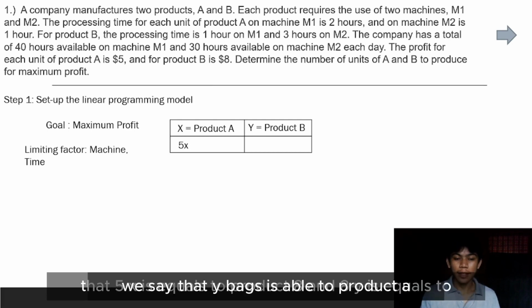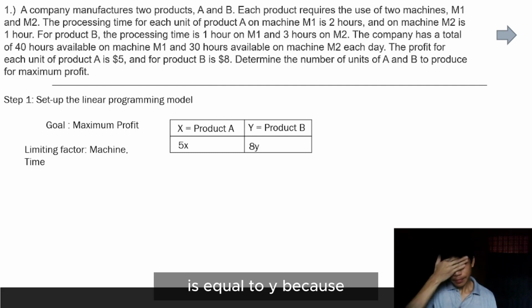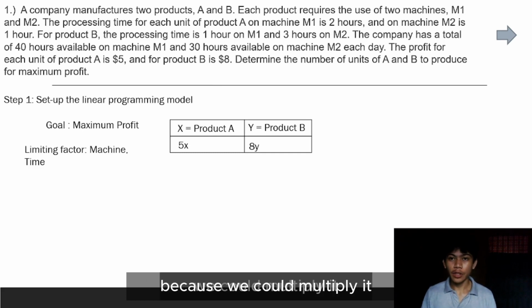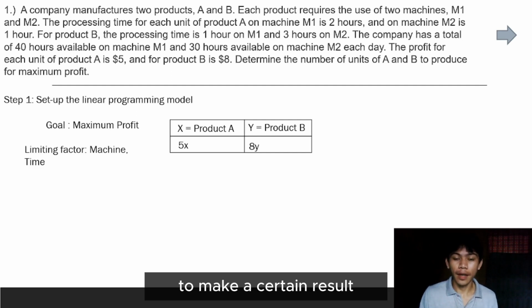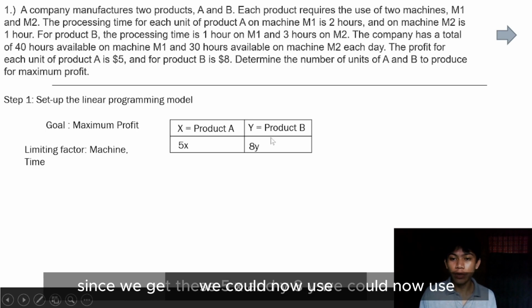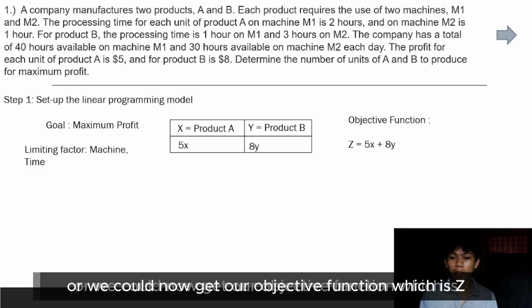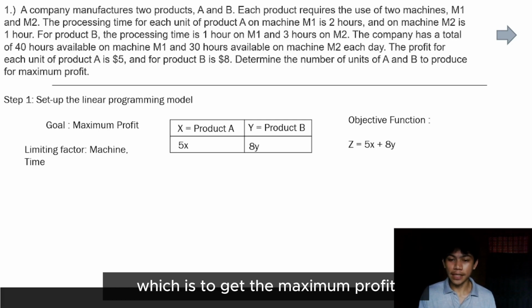We say that 5x is product A and 8y is product B, because we multiply the profit by x and y. Since we get these 5x and 8y, we could now get our objective function, which is Z equals 5x plus 8y, to get the maximum profit.